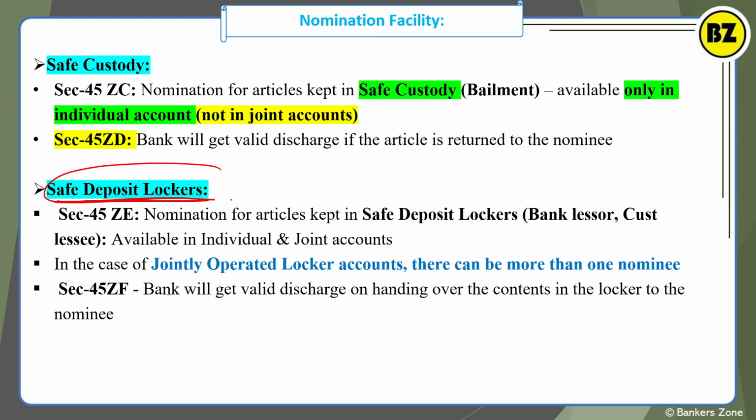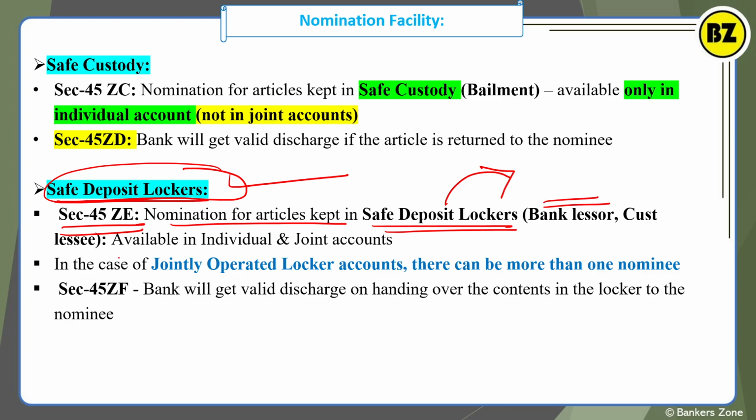Now see, this is simply the locker. Safe deposit locker means locker, right? So that everyone is having in the branches. Now section 45ZE is all about the nomination for the articles which are kept in the safe deposit locker. So in case of safe deposit locker, bank will be the lessor and the customer will be the lessee, because bank is giving their locker to the customer. So bank will be the lessor, customer is receiving, so customer will be the lessee, right?